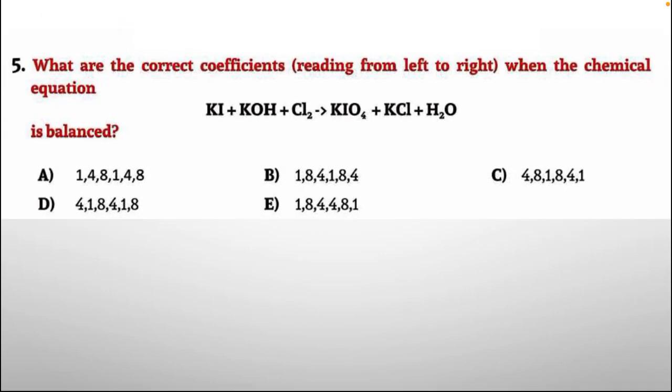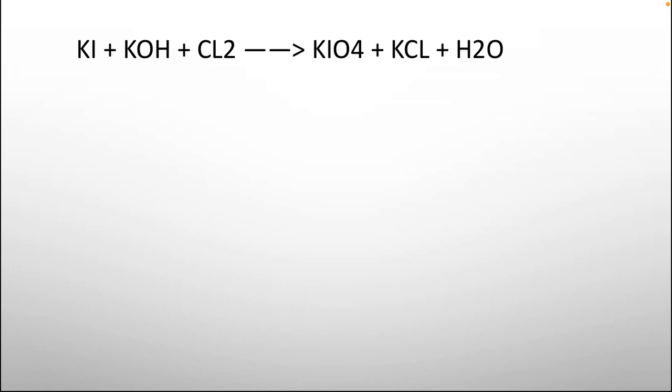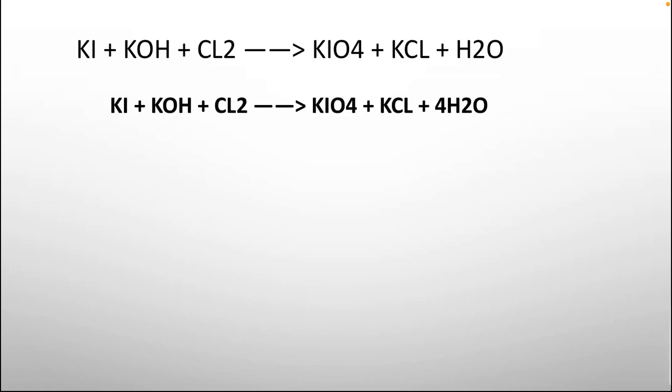What are the correct coefficients reading from left to right when the chemical equation KI plus KOH plus Cl2 gives you KIO4 plus KCl plus H2O is balanced. So options are given below with different types of coefficients, and whenever we are going to solve this, we have to balance this equation. And how to do that? The equation is written here: KI plus KOH plus Cl2 gives KIO4 plus KCl plus 4H2O.